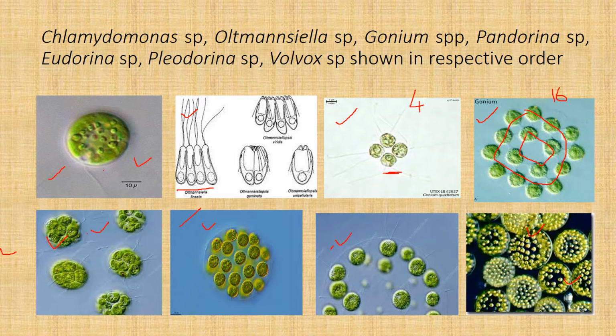In Pleodorina, the number of cells increases to 128. And in Volvox, a colony can contain from 500 to even 50,000 cells, depending upon the species.